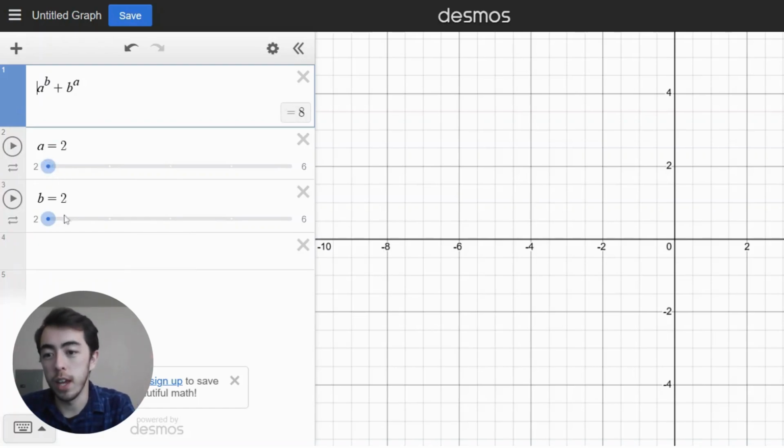So if I restrict A to 2 and B to 2, then yeah, this makes sense that 2 squared plus 2 squared, that's 4 plus 4, that's 8. And so if I just try incrementing B to 3, there we go, or 4 or 5 or 6. Oh, well, there's our answer. So 2 and 6 is a possible solution, but none of the other ones worked because they're all too small.